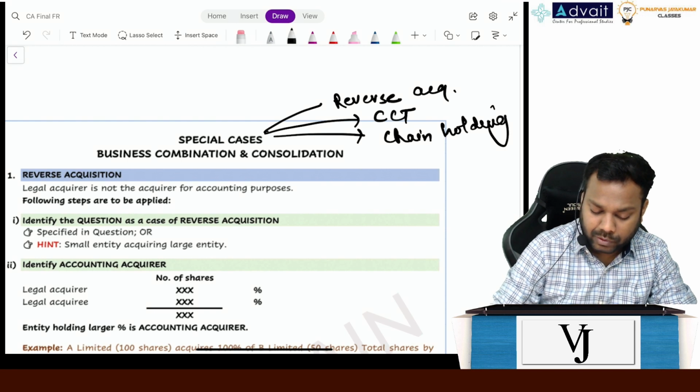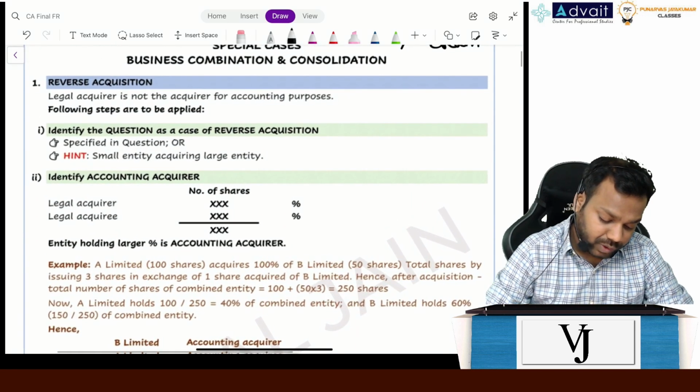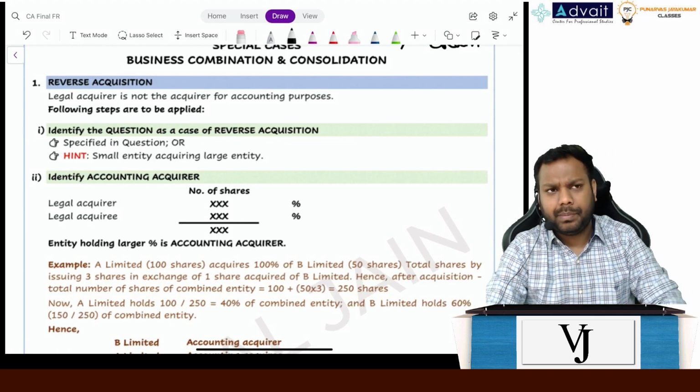Okay, and also we are required to study some theoretical concepts. Now to start with, first is reverse acquisition. What is the meaning of reverse acquisition?